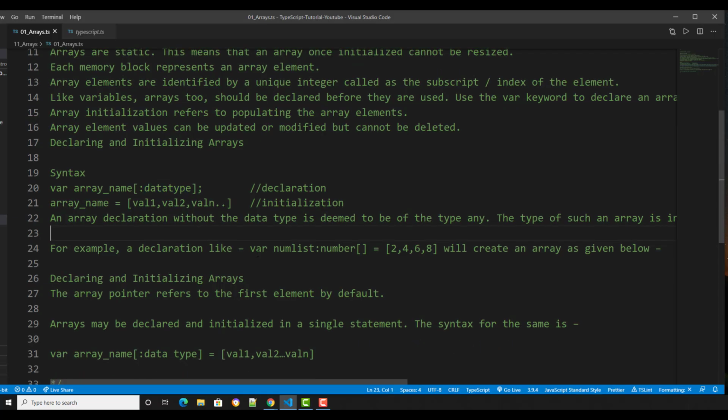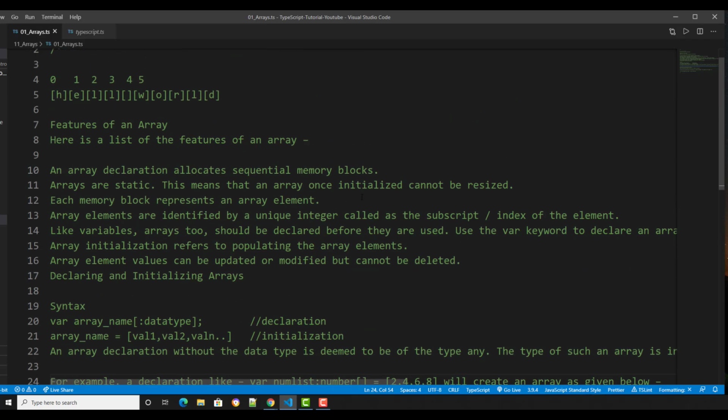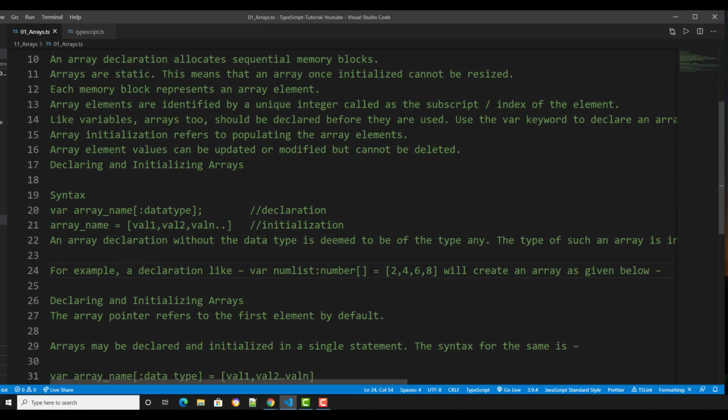For example, number list like 2, 4, 6, 8, so we initialize this with a size of 4. We already know the size of the array is 4, so we cannot resize it more, because it already has 4 elements, right?